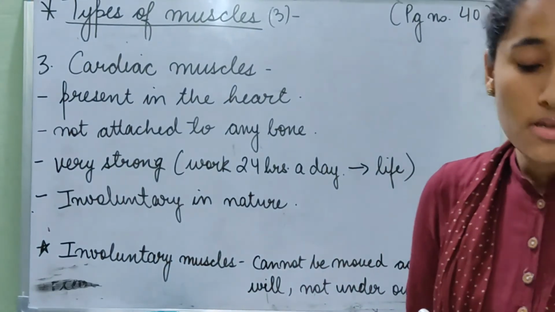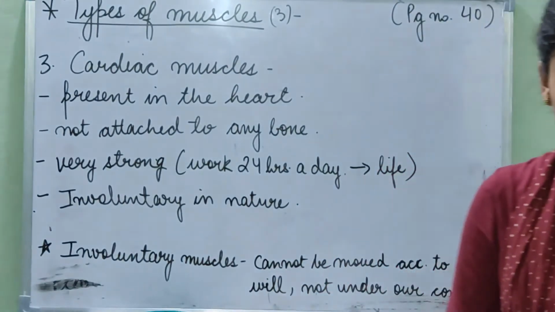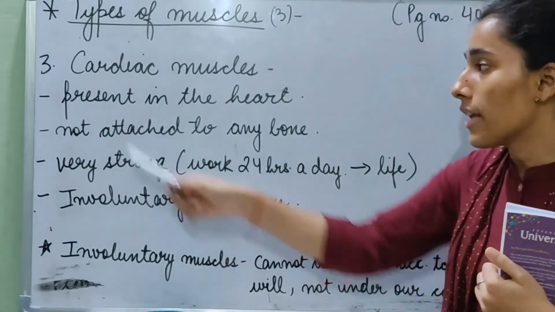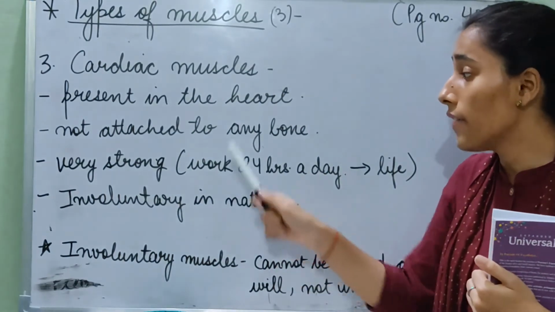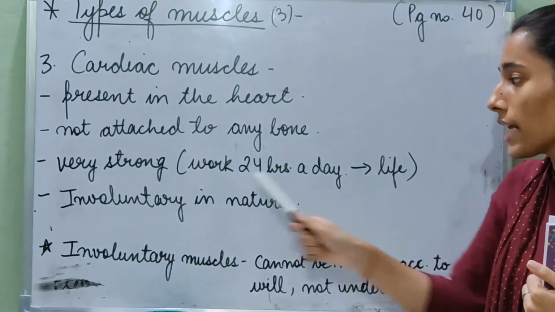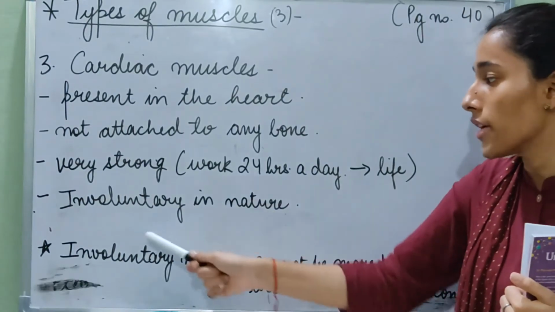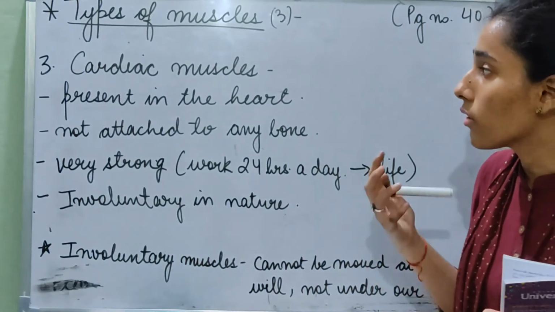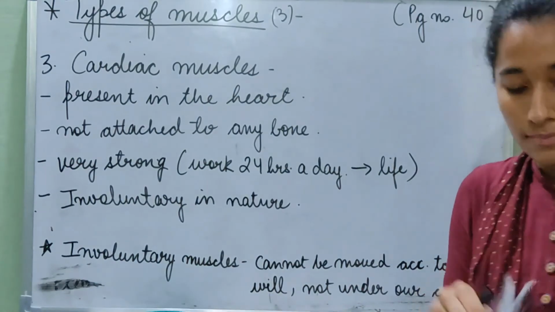Cardiac muscles are very strong and hence they never get tired. These muscles are also involuntary in nature. Cardiac muscles are present in the heart, they are not attached to any bone and they are very strong. They have to be strong so they never get tired, because they have to work 24 hours a day throughout our lifetimes. They are involuntary in nature because we cannot control the movement of the cardiac muscles.